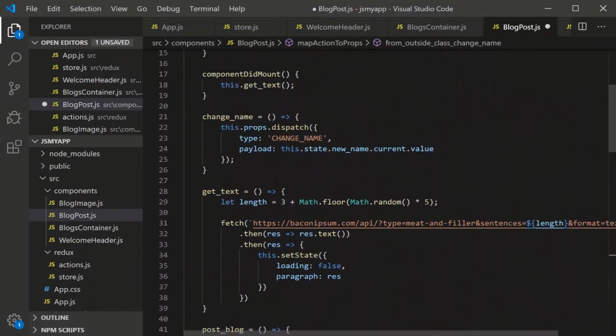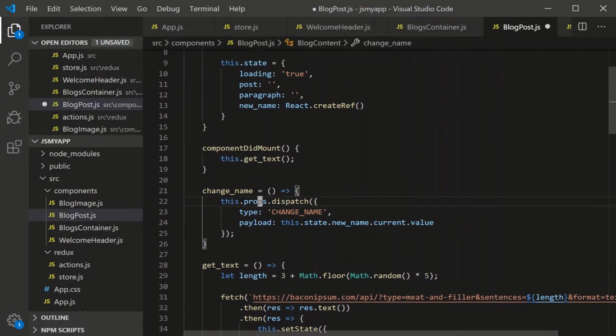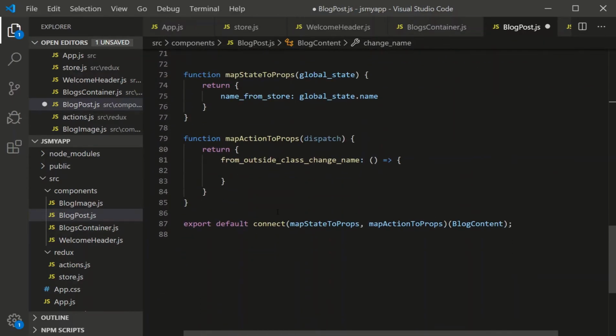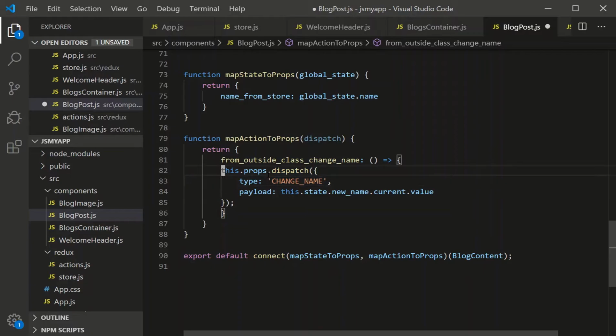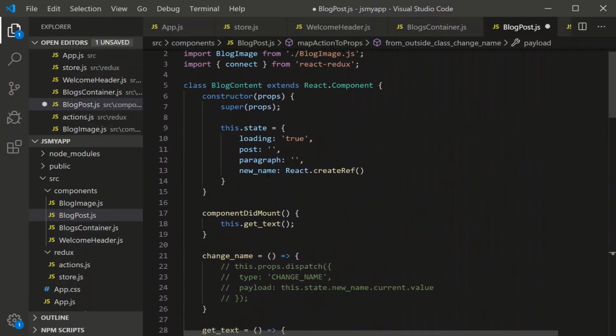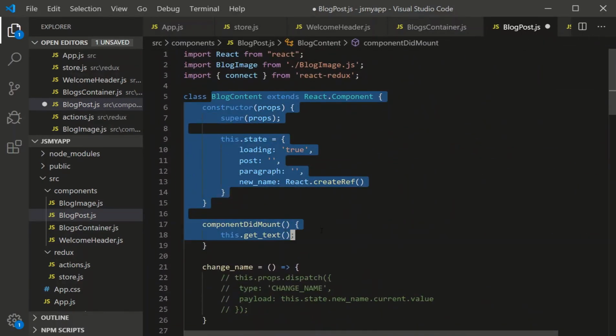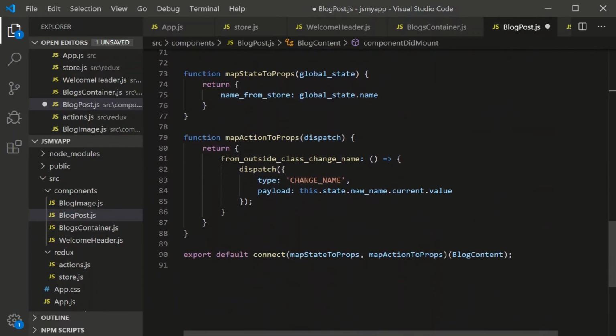So I'm going to take all of this code right here. Let's comment it out first. I'm going to take this, go down here. We're essentially just dispatching from outside of the class instead of inside of the class. So let's uncomment this. There's no longer any sort of this.props. It's just straight to dispatch. Now, how do we get the payload then? Because this.state only exists within our blog content component. Well, we pass it in through here. So newName is going to be here, and instead of this.state.newName.current.value, we're just going to say newName.